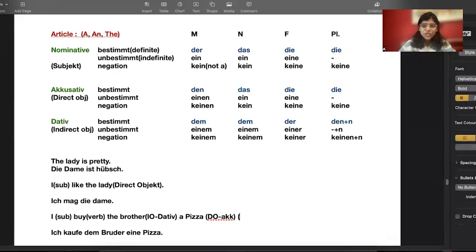Can we say the structure of this sentence is NDA? N means first we have written nominative, which is a subject. Then we have written dative and then we have written accusative. Okay. NDA is the structure of the sentence.